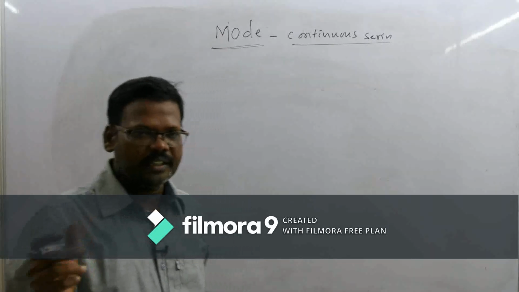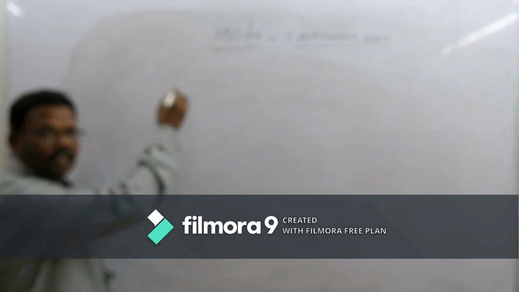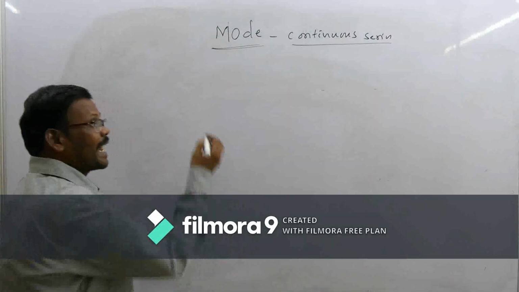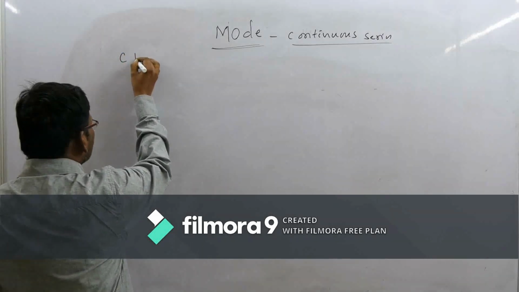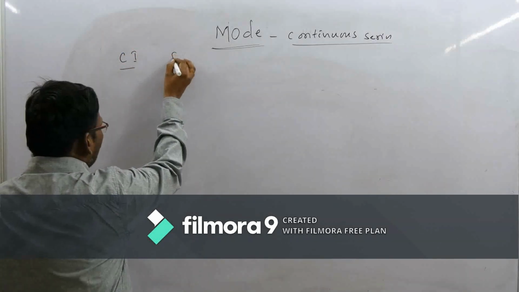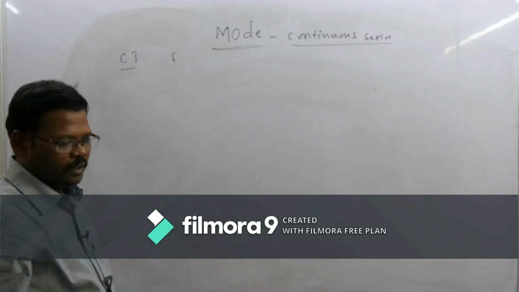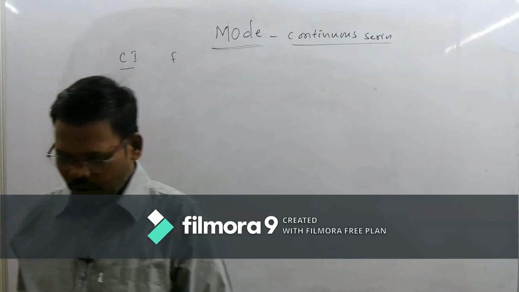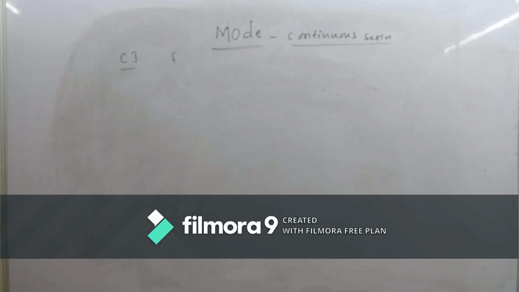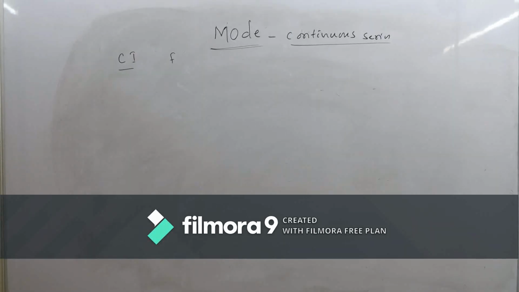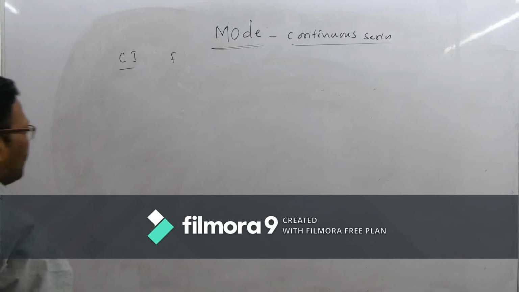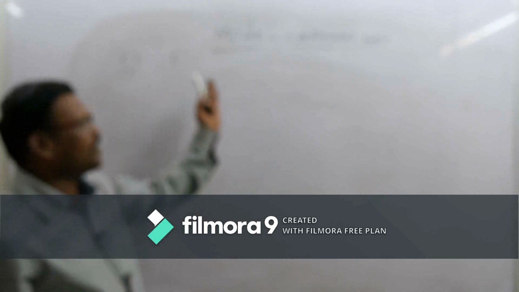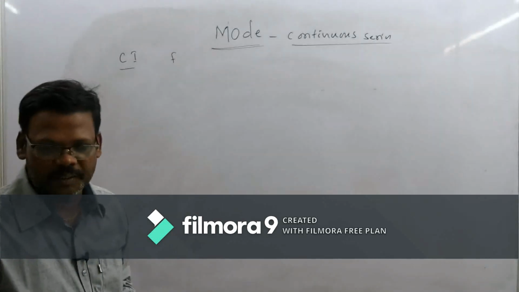The sum is like this. It has a class interval and frequency. Since there is a class interval and frequency in the given distribution, this may be called a continuous series.